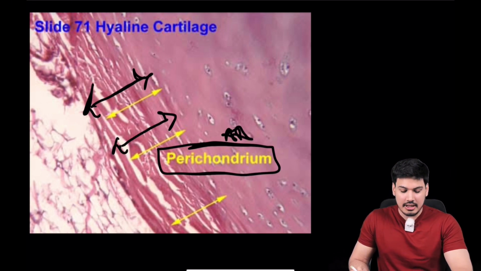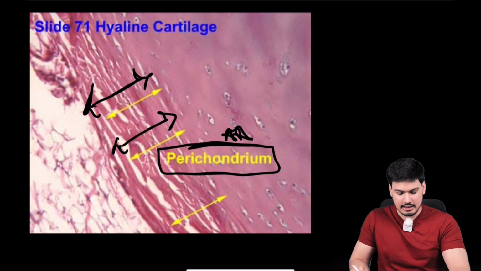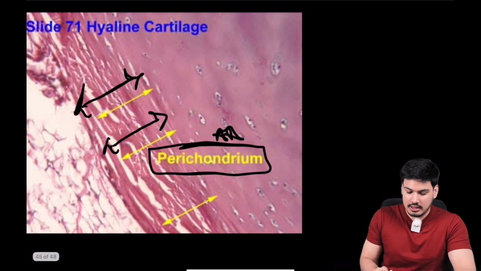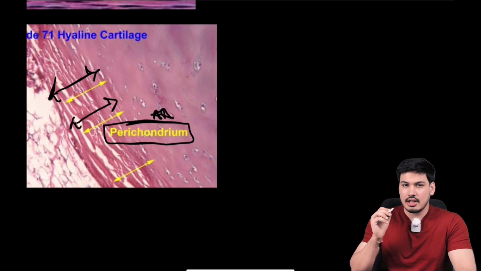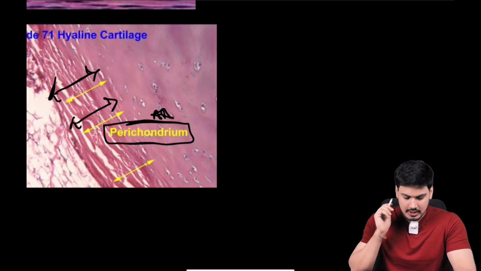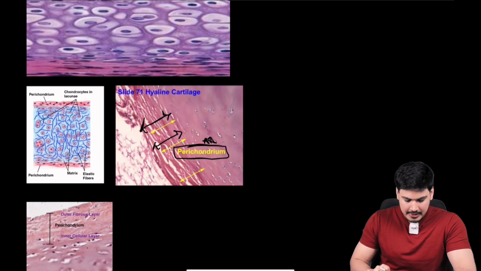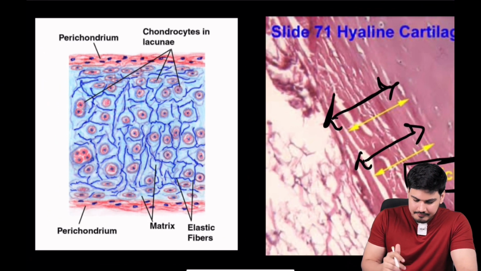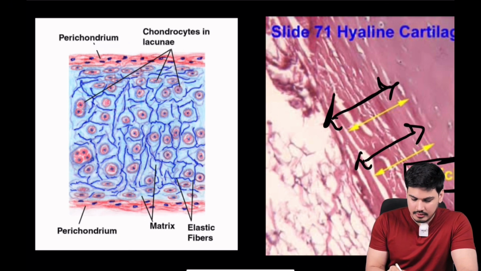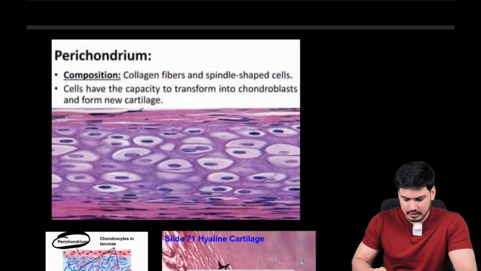So here this is perichondrium. Perichondrium is fibrous in nature outside, cellular in nature inside, that is the same. But this is perichondrium. So here only I am trying to ask you another question. Which cartilage lacks perichondrium? You have to answer it right now. We will do it, okay? So अगर किसी को आता है तो मन में आंसर कर दो भाई. Kudos to you. So okay, so see, if you look at this picture also, you know, perichondrium is there. Okay, so perichondrium can be there in covering. So this is fine. You already must be knowing this.